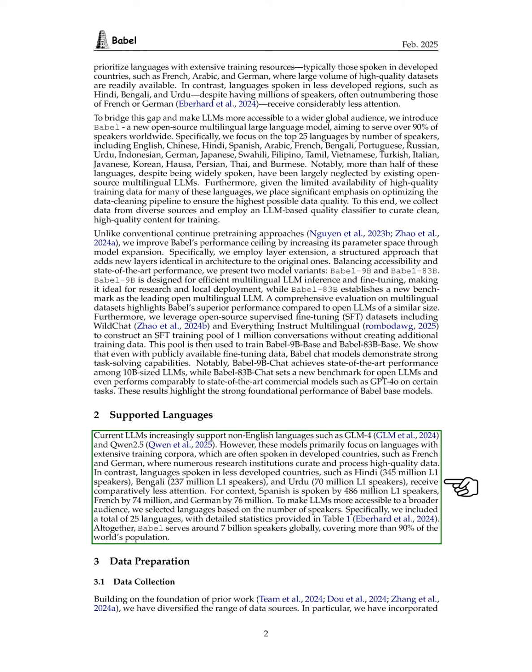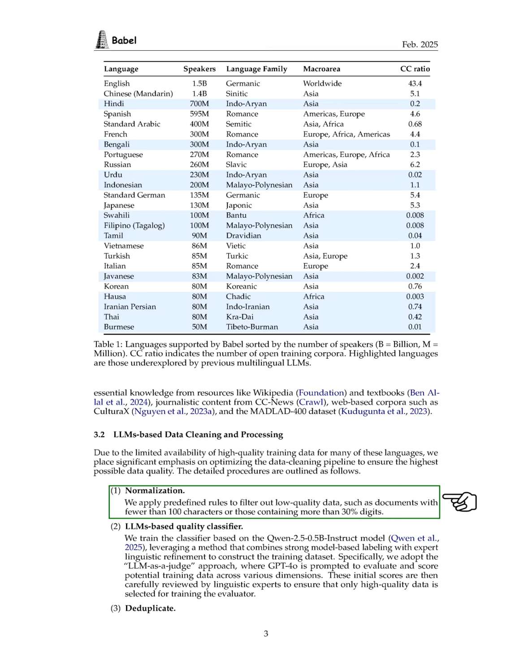Section: LLMs-based data cleaning and processing. In this section, we focus on data cleaning and processing using LLMs. Given the limited high-quality training data for many languages, we prioritize optimizing our data cleaning pipeline to achieve the best data quality. Here are the steps we follow. First, we normalize the data by applying specific rules to filter out low-quality entries, such as documents with fewer than 100 characters or those with more than 30% digits.